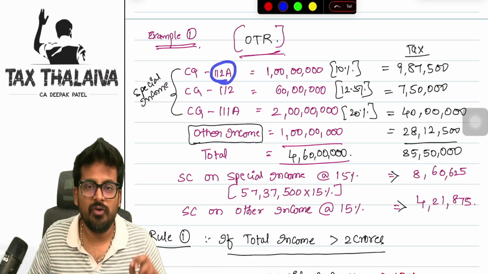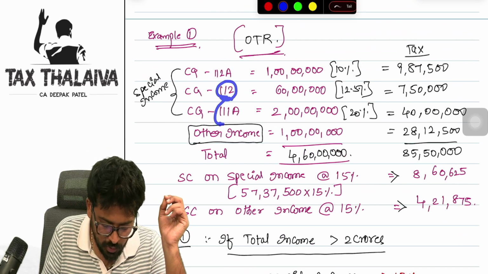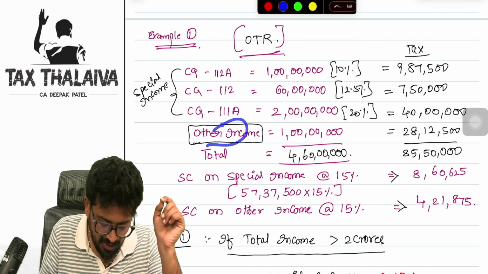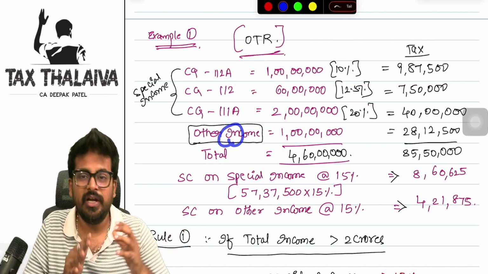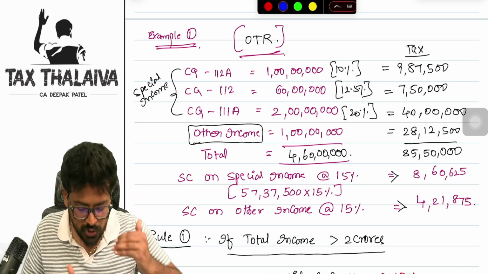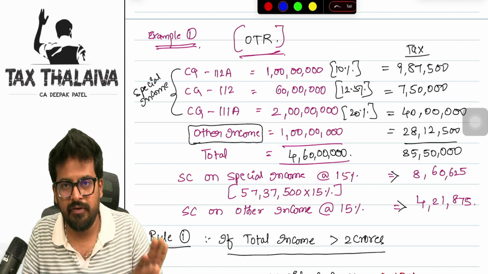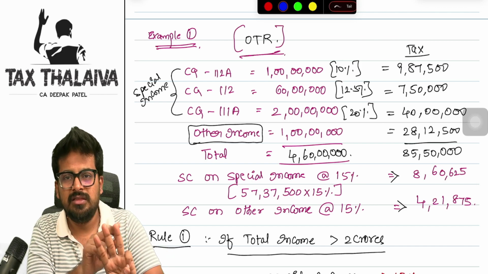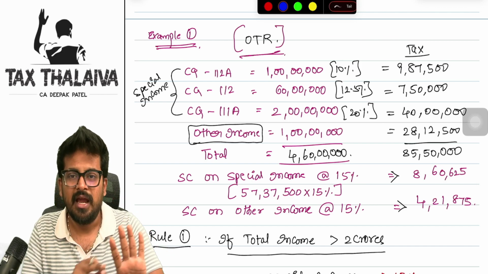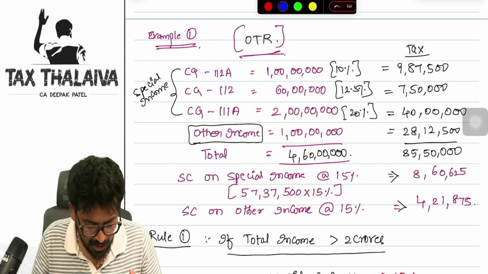We have capital gain of 112A, 112, and 111A, and we have other incomes. When I say other income, we do not have dividend income here. So in example one, we do not have dividend income. All we have is all three kinds of capital gains and we have other income.